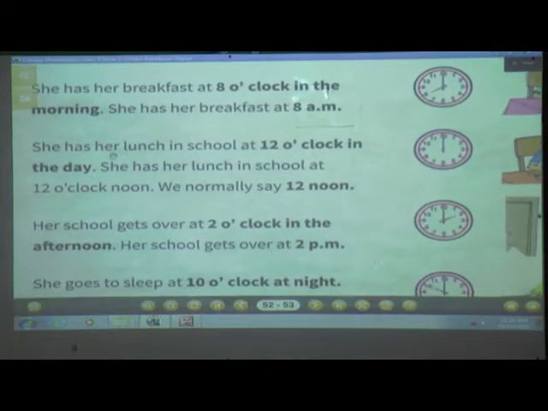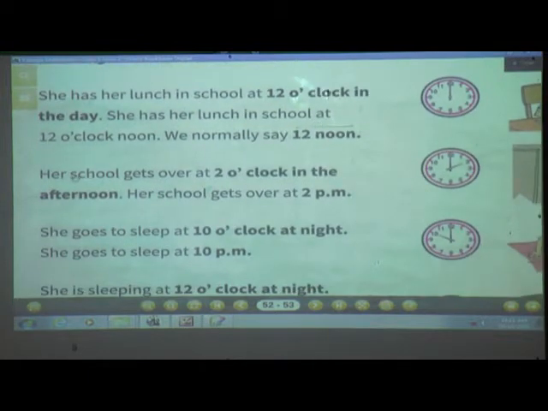Next, she has her lunch in school at 12 o'clock in the day, which means she has her lunch in school at 12 o'clock noon. We normally say 12 afternoon. Okay.